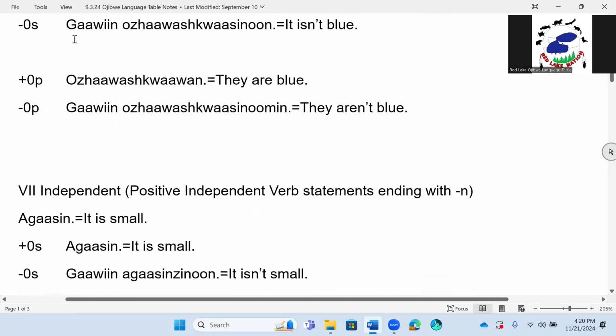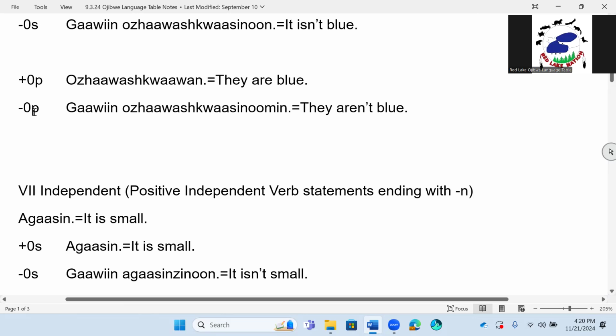Next one we have here, plus 0 plural. This is how we say more than one thing is blue. When we're going to say they are blue, we're going to say Ojawashkwawan. They are blue.